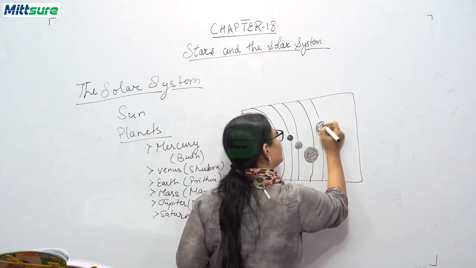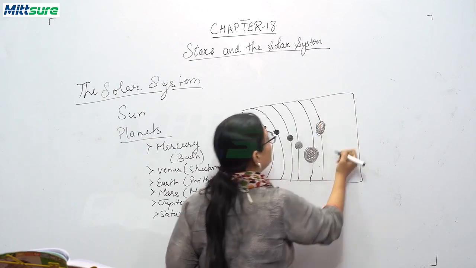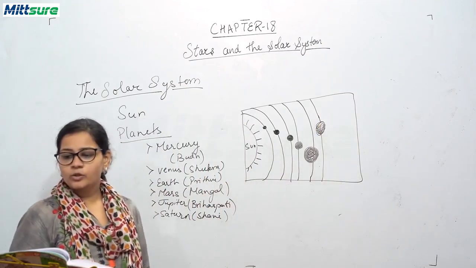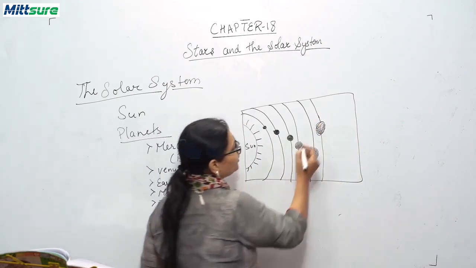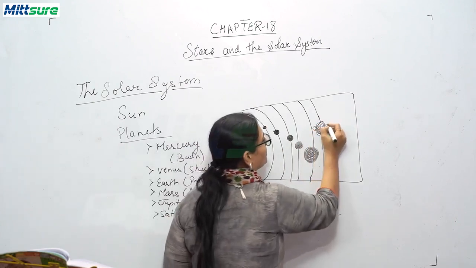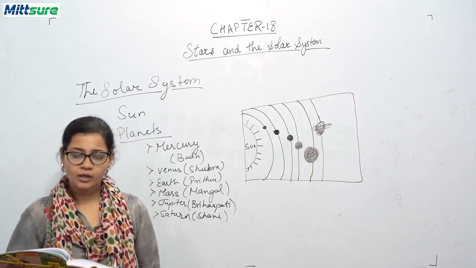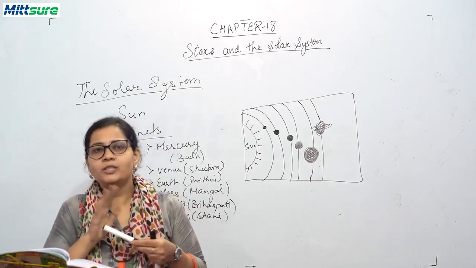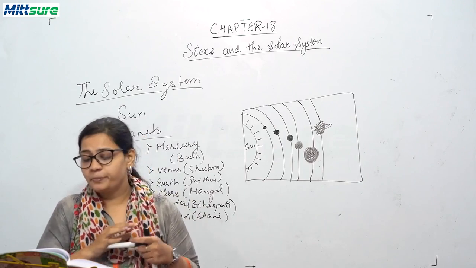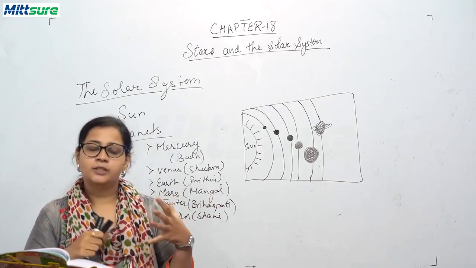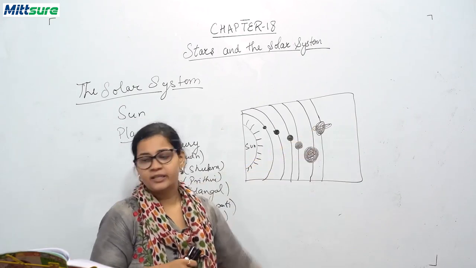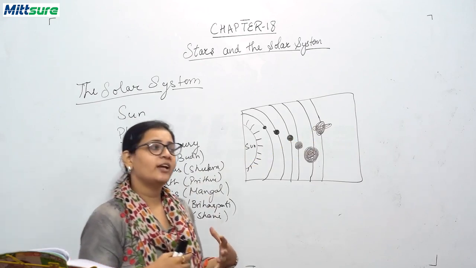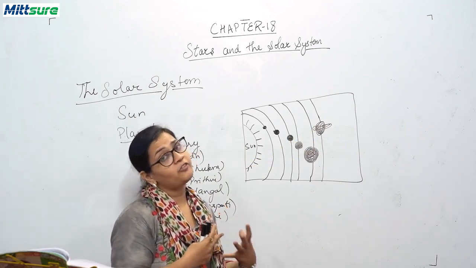So this is the sixth planet from the Sun, Saturn, and it has beautiful rings around it. Its size is almost the same as the size of Jupiter, and it has flat rings. It has three flat rings. These beautiful flat rings are probably made up of ice.